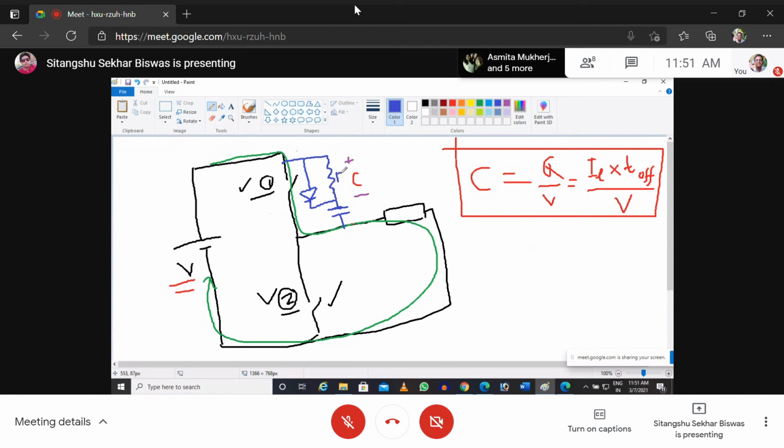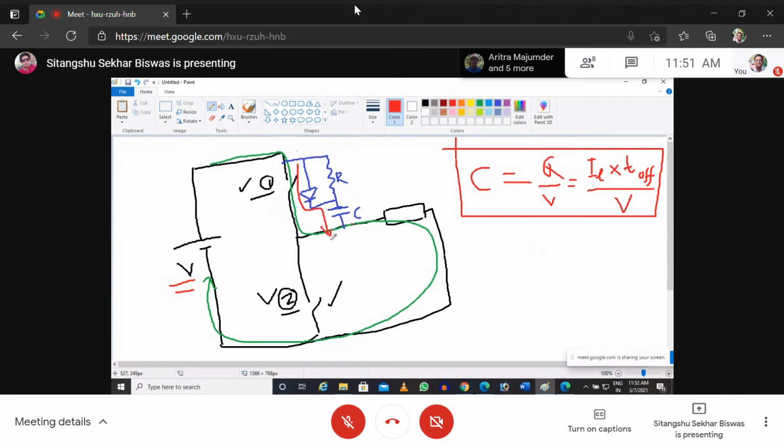This is R and this is C. Now you see, when the switch is getting off, because the resistance is higher, it will oppose the electron flow. So it is getting a very good path through the diode, and the capacitor is getting charged.